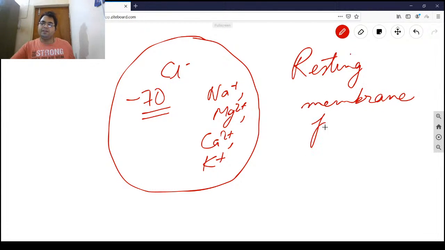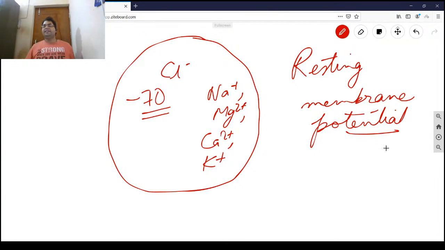Resting membrane potential: the cell is at complete rest. That is what is known as the resting membrane potential. Now, how is the resting membrane potential maintained at minus 70? That is the $1 million question. That is the conceptual understanding that you must have.